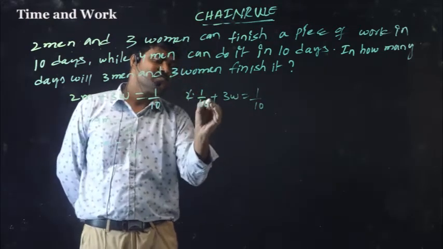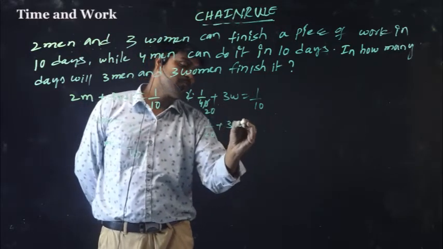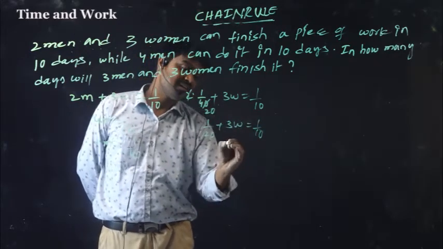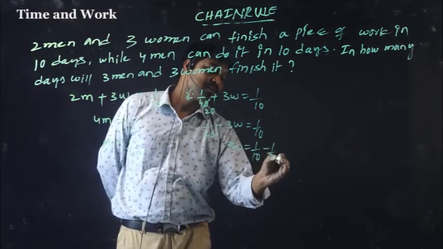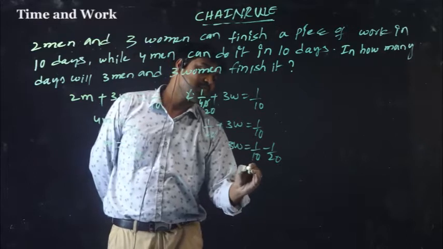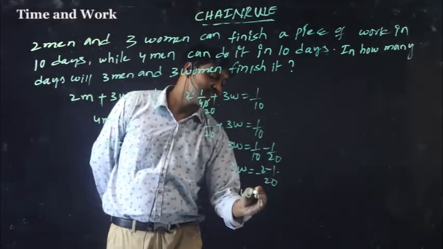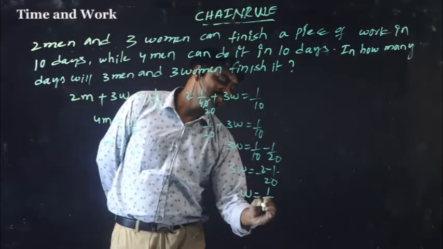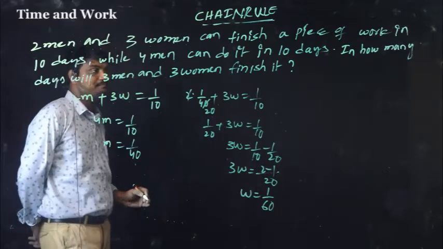So 2 ones are 2, 20s are, so 1 by 20 plus 3 women equal to 1 by 10. So 3 women equal to 1 by 10 minus 1 by 20. LCM 20, 2 minus 1. So 1 woman equal to 1 by 60 part of work will be completed in 1 day.